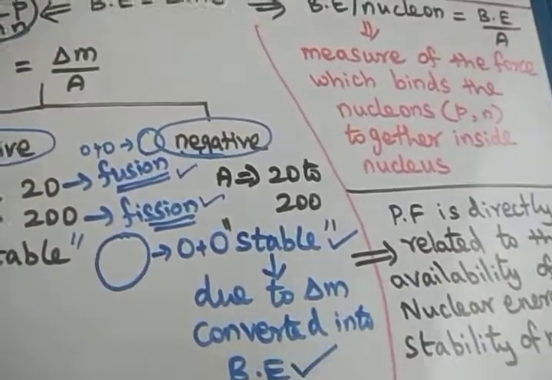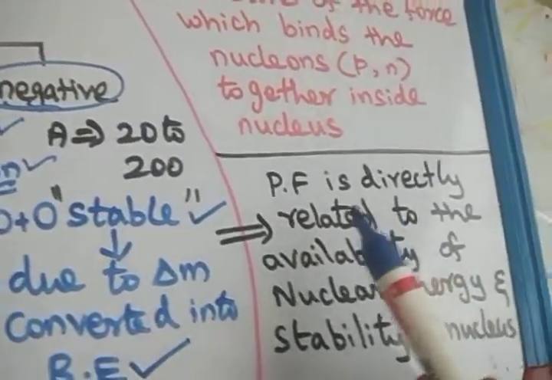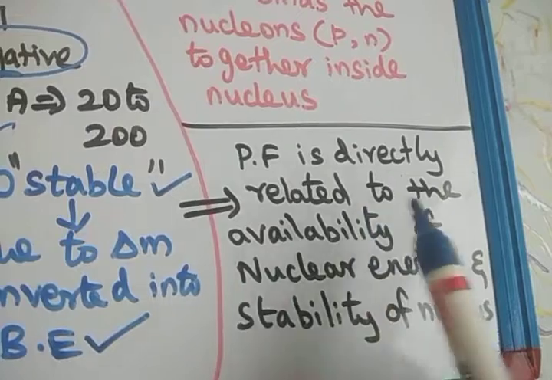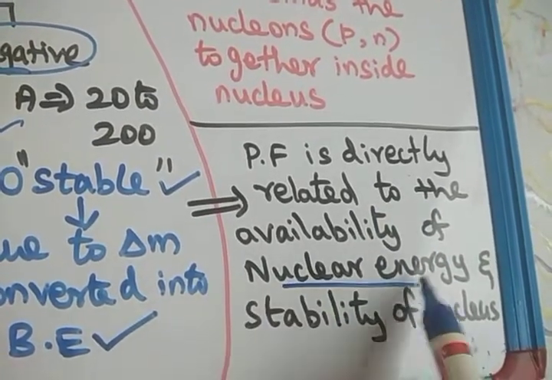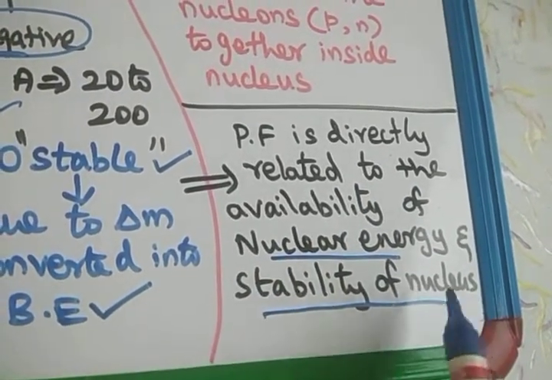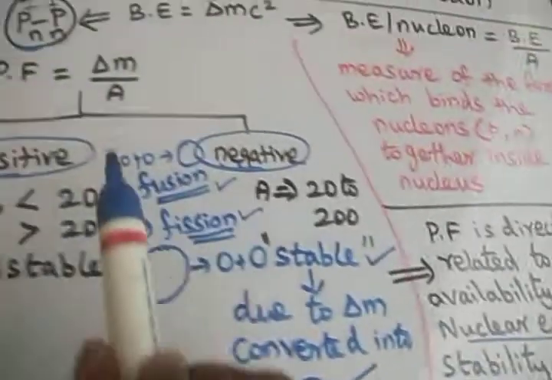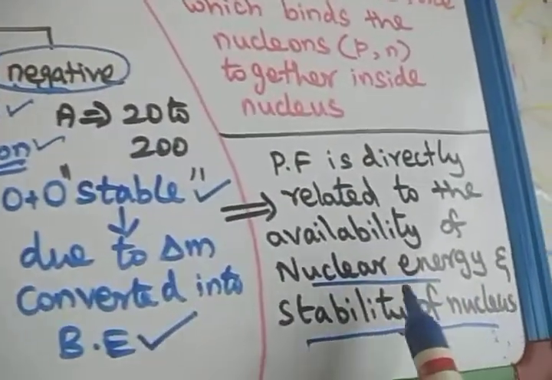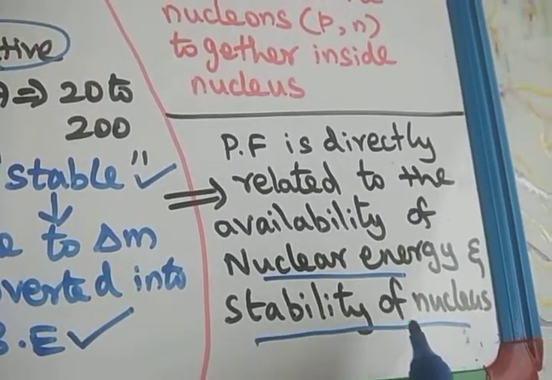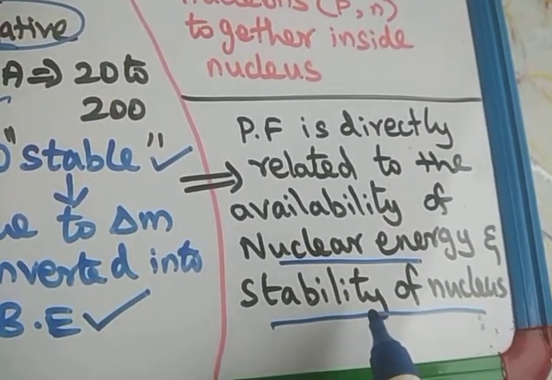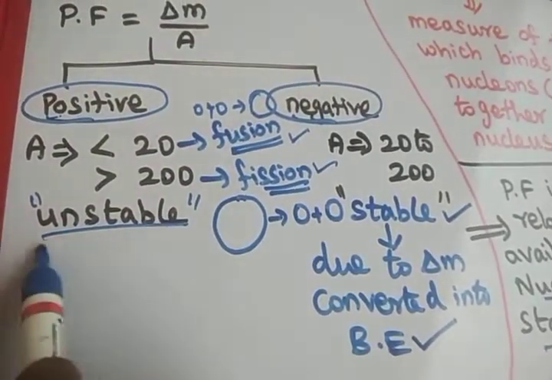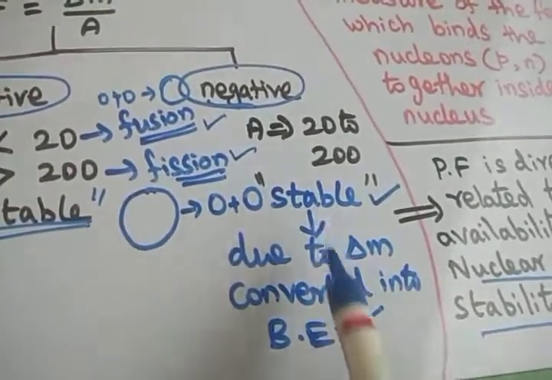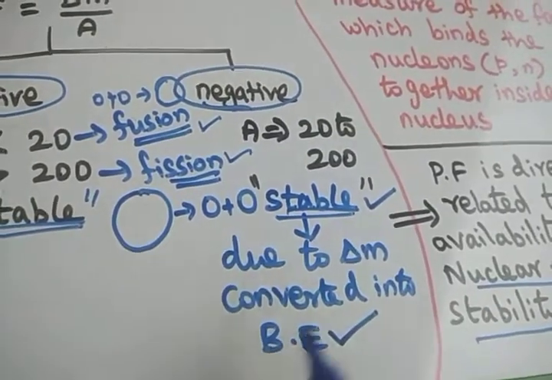What is the representation of packing fraction? The packing fraction is directly related to the availability of nuclear energy and the stability of the nucleus. If you calculate the packing fraction of any atom, it clearly represents the nuclear energy and the stability of the nucleus. If the packing fraction is positive, the nucleus is unstable, and for a negative one it is stable.